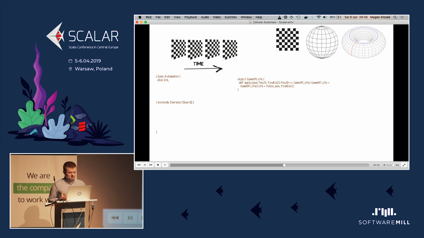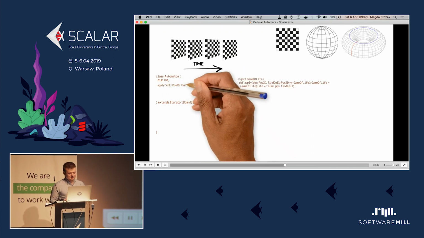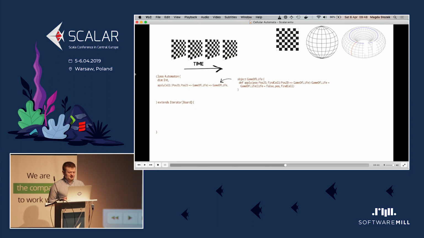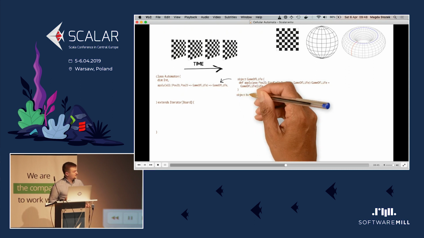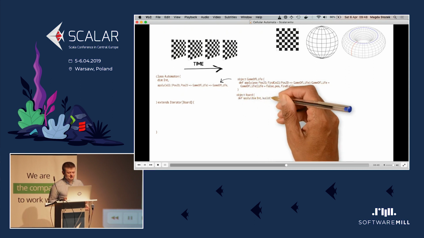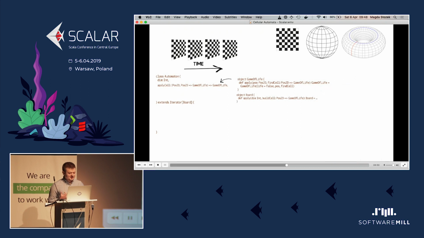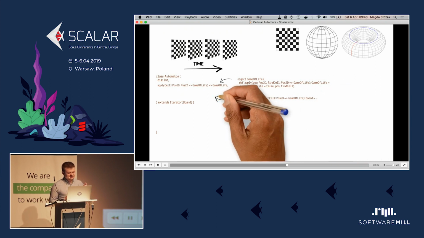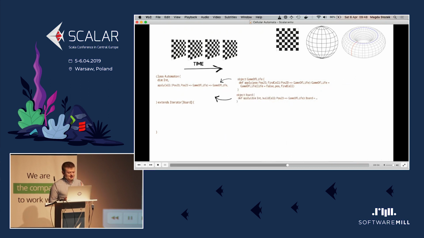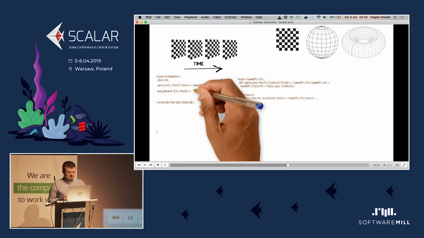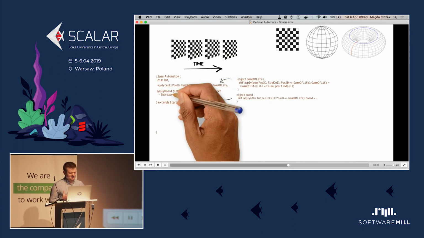And we also need 2 functions. One function is a function that would create a cell. It will be apply cell. It will take the position of the cell and a function to find other cells on the board. And we need another function that will create the board itself. That function will take the dimension and a method that will build a cell.